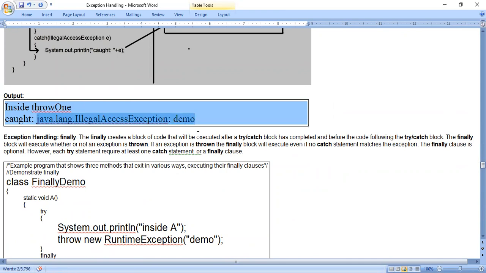Okay, but in some cases it will not be useful, because if we are a Java programmer, we can understand this message. Java means package, java.lang means package, IllegalAccessException means exception name. Like that we can understand. But for a common man, these exception names may be difficult to read, so he may not understand. What we can do, we can avoid these messages, like this much I can avoid, or even I can avoid this much, java.lang, like that. So whatever the message we feel that users can understand, in that way we can display.